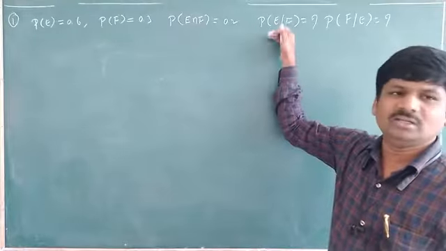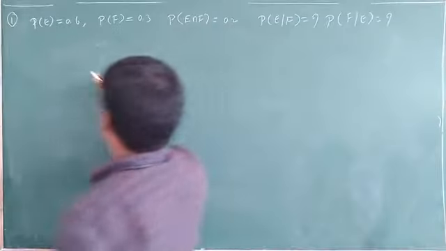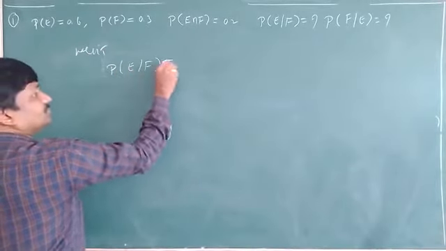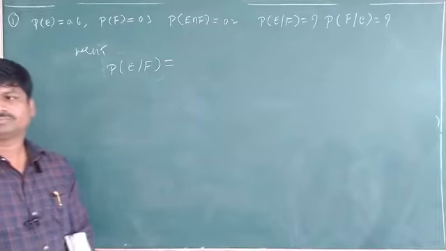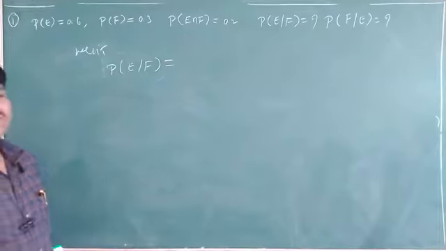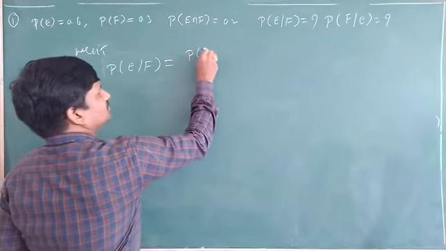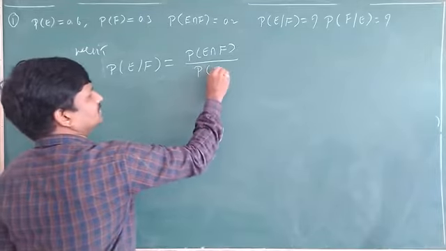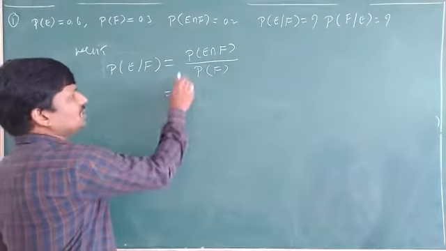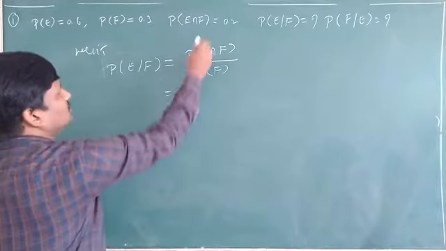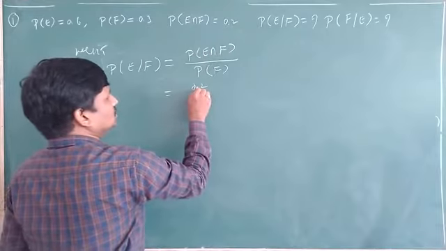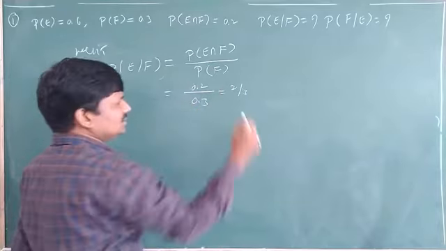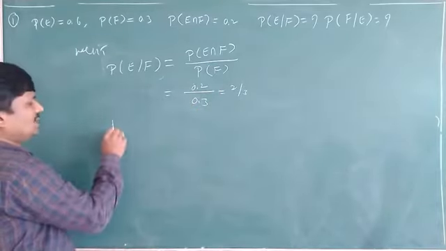It is very easy. By the formula only we can find these two values. We know that probability of E given that F is equal to probability of E intersection F by probability of F. Substitute the values: 0.2 by 0.3. So finally it is 2 by 3.